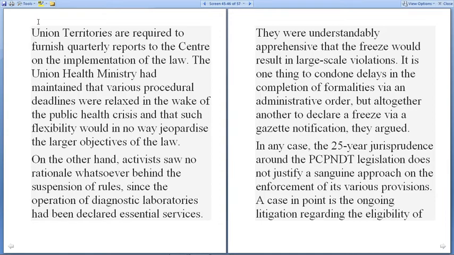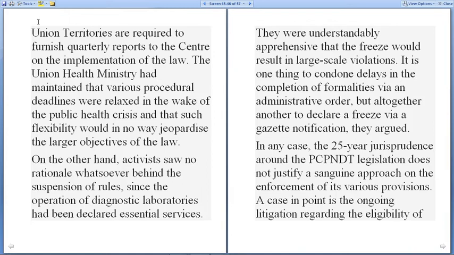On the other hand, activists saw no rationale whatsoever behind the suspension of the rules, since the operation of diagnostic laboratories had been declared an essential service. They were understandably apprehensive that the freeze would result in large-scale violations.